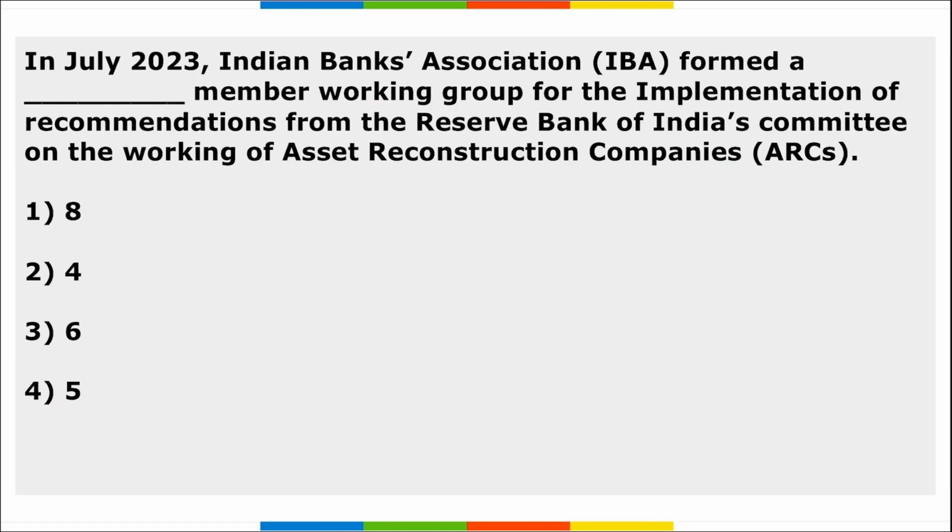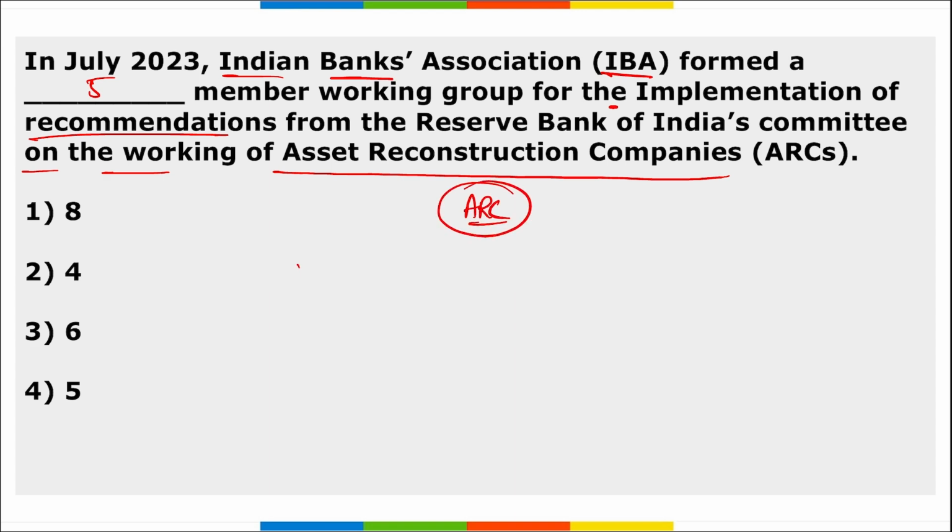Next, IBA, the Indian Banks' Association, formed a 5 member working group for the implementation of recommendations from the Reserve Bank of India's Committee on the Working of Asset Reconstruction Companies. Right? So it is the Indian Banks' Association that formed a 5 member working group committee for the implementation of recommendations from RBI's Committee on the Working of ARC. So it is a 5 member committee, correct?